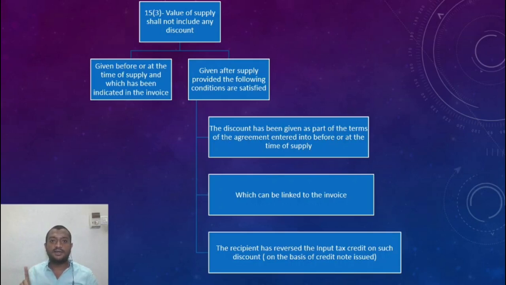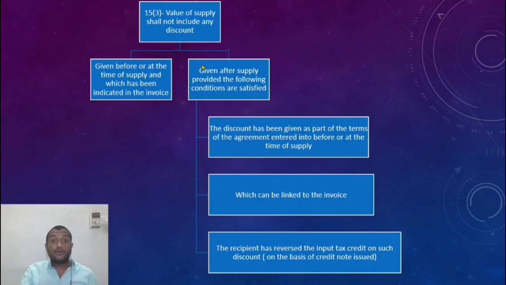All right, if that is done, the discount should be excluded from the value. Let us say you purchase the GST law book for 1500, as amended by the Finance Act. So he gives a discount of 200 rupees, which is specified as minus 200 on the invoice. So this is being given before or at the time of supply. This is clearly being shown in the invoice, so it is excluded from the value. And the amount on which GST has to be paid is 1300 rupees, 1500 minus 200.